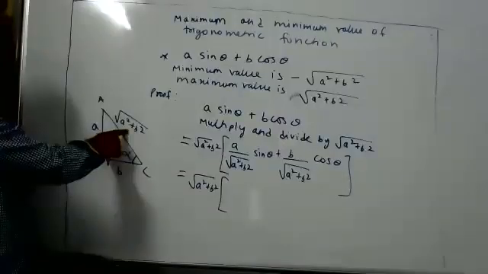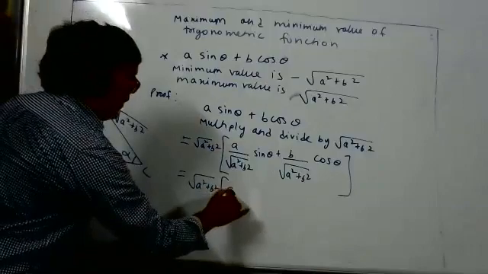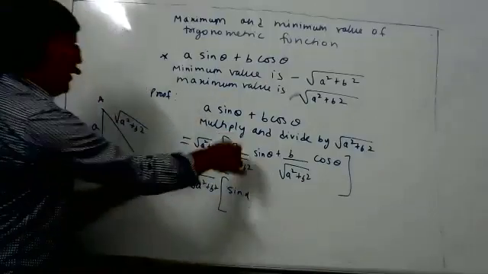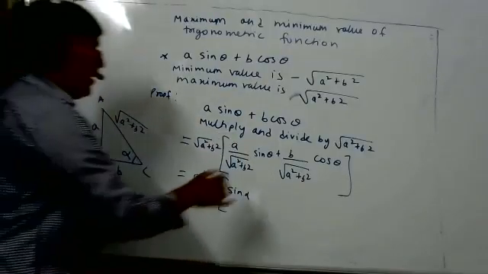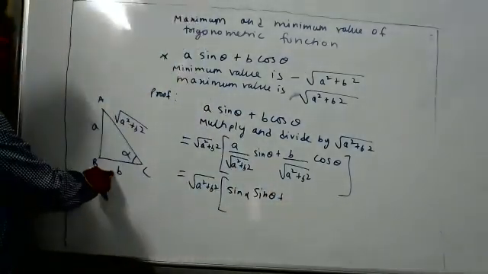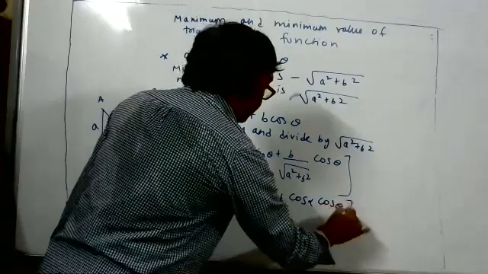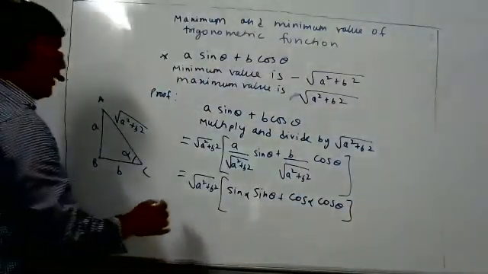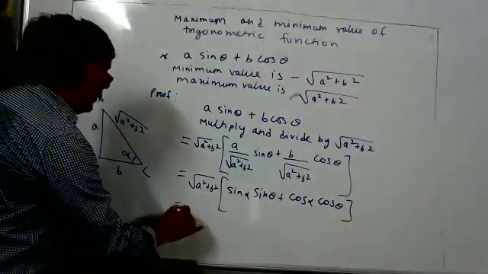Sir, it would be A by square root A square plus B square. Means in the place of this I can write sine alpha. Sine alpha is A by square root A square plus B square, sine theta. Then what is the value of B by square root A square plus B square? Cos alpha. Very good. Cos alpha, cos theta. Is this a formula? Cos alpha, cos theta plus sine alpha, sine theta.